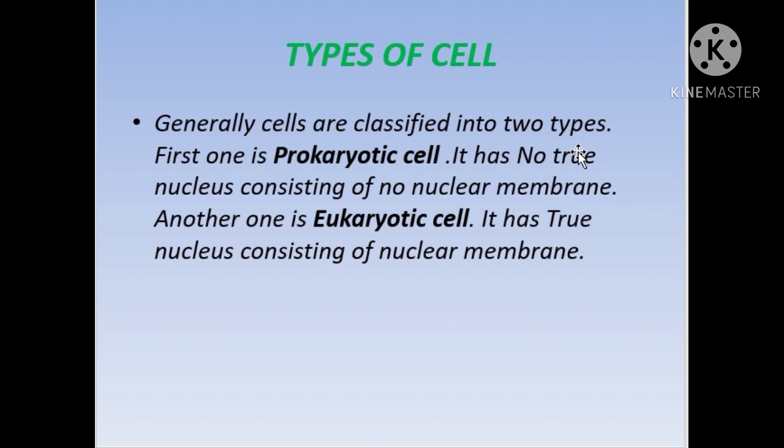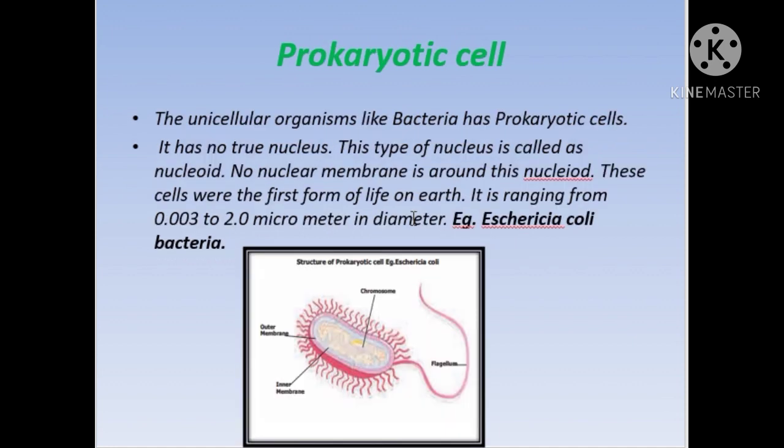And now, types of cells. Generally cells are basically classified into two types: one is the prokaryotic cell and the other is the eukaryotic cell. Earlier in the first slide itself we discussed what is a prokaryote and what is a eukaryote. A cell with no true nucleus, not surrounded by a nuclear membrane, is a prokaryotic cell, and if it has a well-developed nuclear membrane, it is usually called a eukaryotic cell. So no true nucleus is a prokaryotic cell; a true nucleus is a eukaryotic cell.